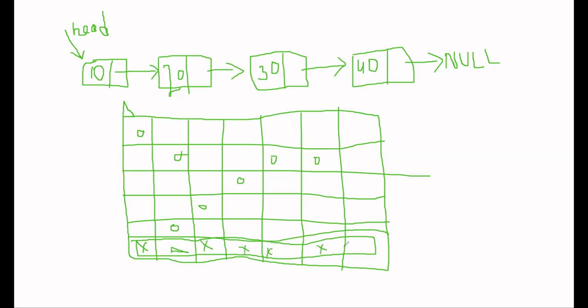Suppose our requirement is to store 8 or 9 elements. Let's take 8 elements. We have to store 8 elements in a linear format. So for storing our 8 elements in the linear format, if we try to store them in an array, we need 8 contiguous blocks. So I think there are no 8 contiguous blocks available with us.